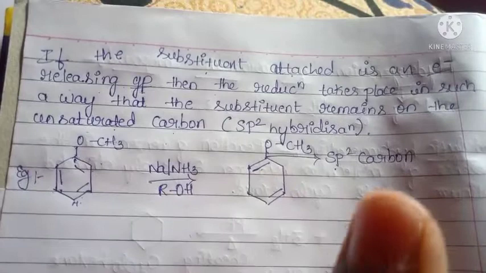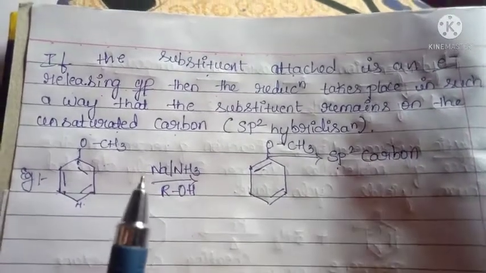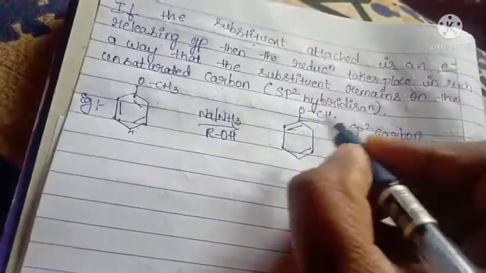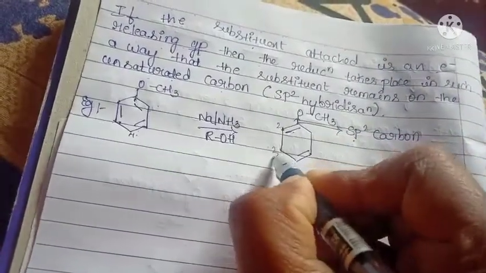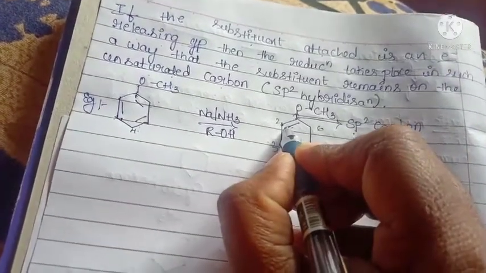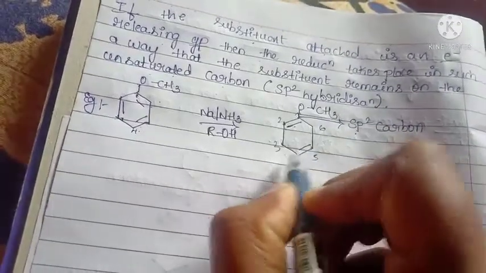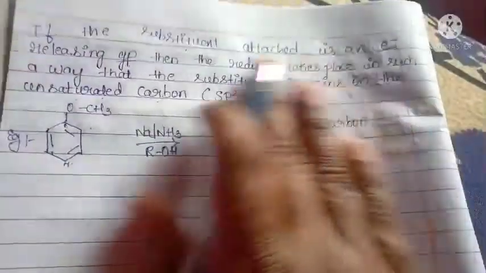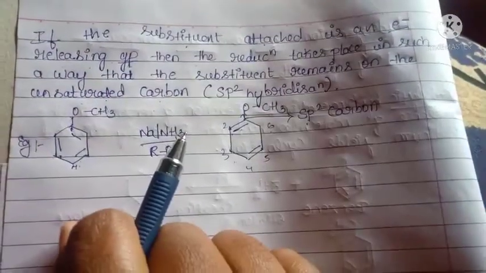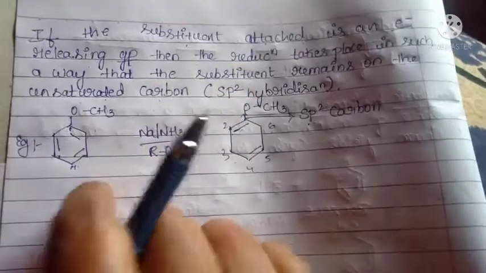It means we are expecting one product, but it gets another product. Here we would expect first and fourth, but if you are giving numbering from this side, 1 2 3 4 5 6, because the double bond is near this side, it gets the double bond numbering from this side, 3 and 6. Okay, this is all about the substituent attached being an electron releasing group. Next we will learn about the electron withdrawing group.